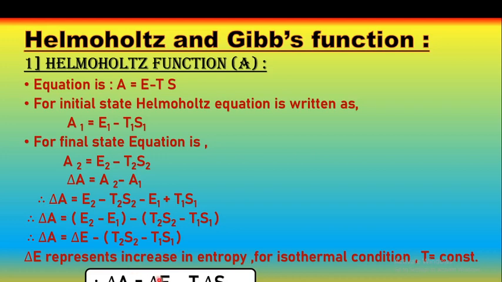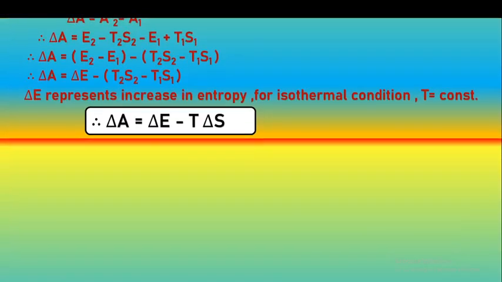So this is the equation for the Helmholtz free energy, the change in Helmholtz free energy. If the temperature is constant, that is T2 is equal to T1, therefore T, being constant, is taken outside. Therefore, the equation can be written as delta A is equal to delta E minus T delta S. So this is the equation for the change in Helmholtz free energy.